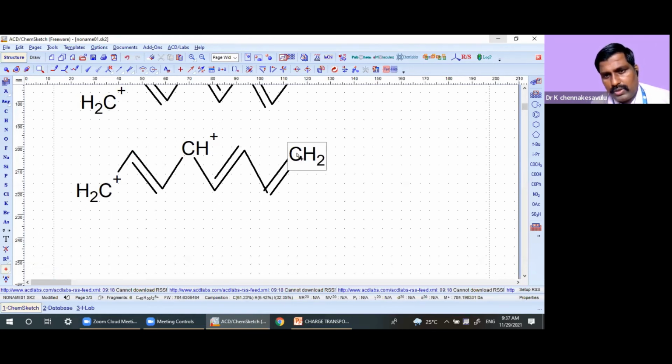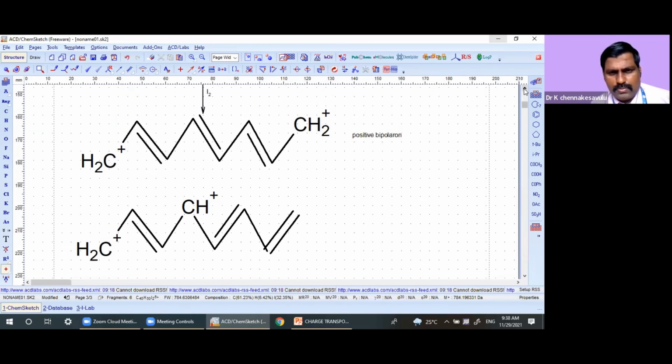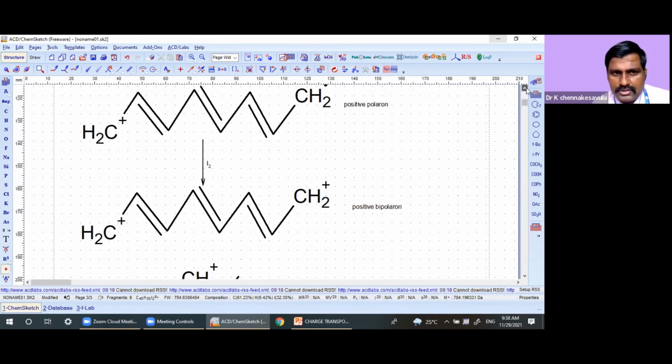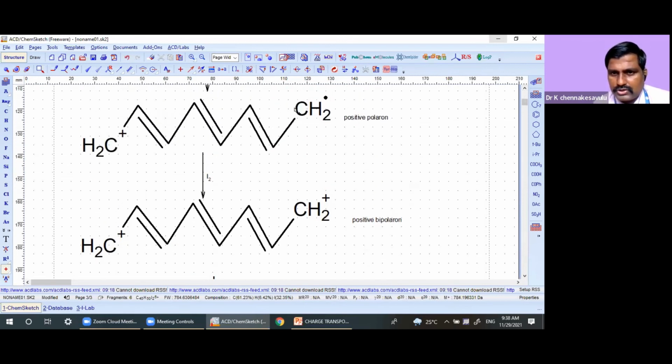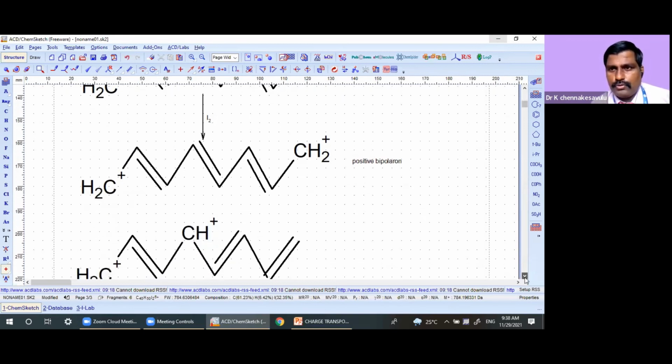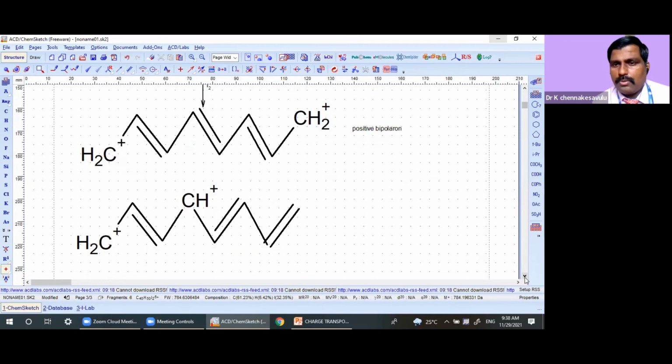This is how it will form bipolaron. You see that. Either if it is bipolaron, this is also bipolaron and this is also bipolaron. And if you remove electron from this place, that is also bipolaron. Okay. This is about formation of positive bipolaron and positive polaron.